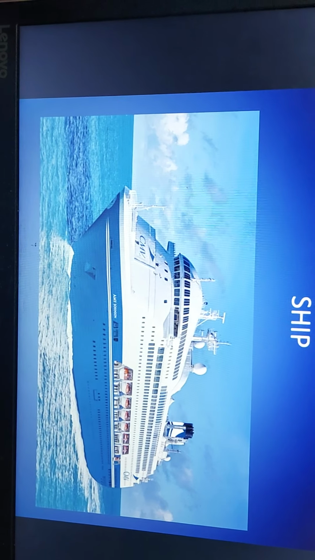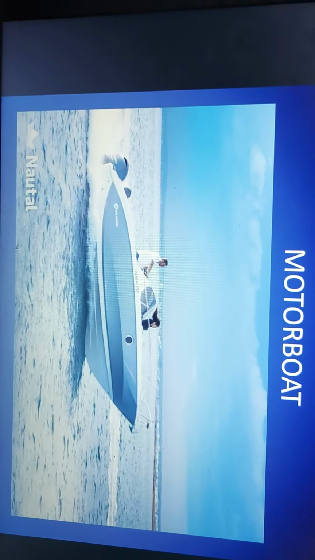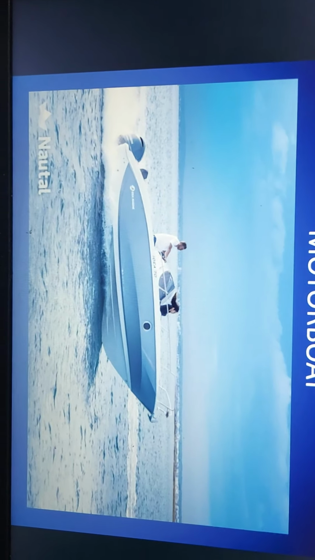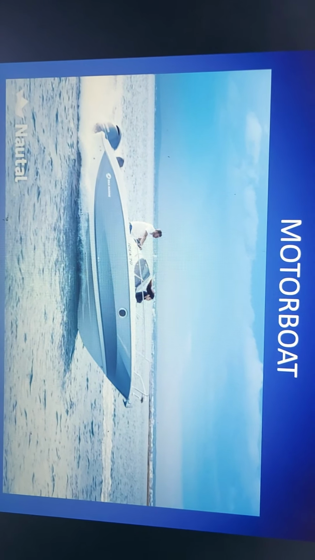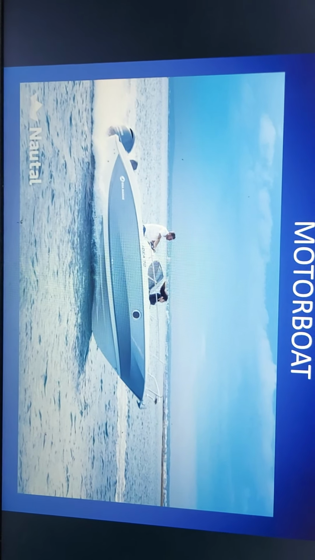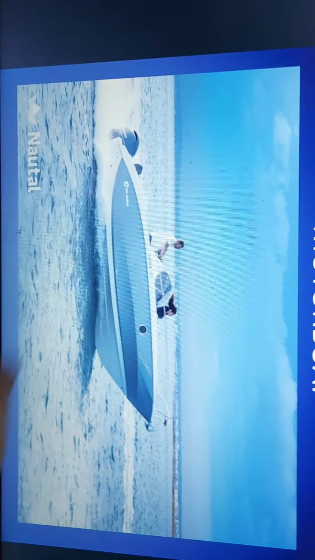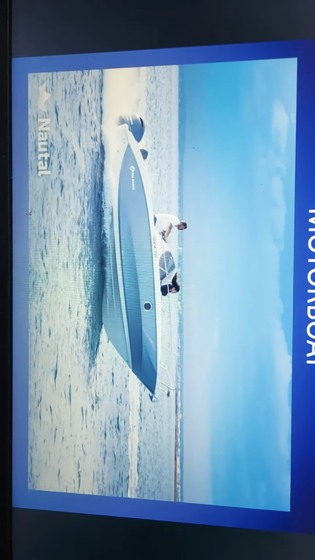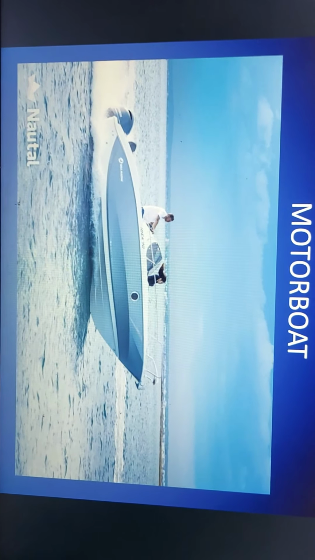Now I will show you one more boat. Okay, do you want to see? Yeah, that's also a boat, but it does not have oar. It does not move with the help of oar. It has a motor at the back, and it is faster than the normal boat. So this is also a water transport.